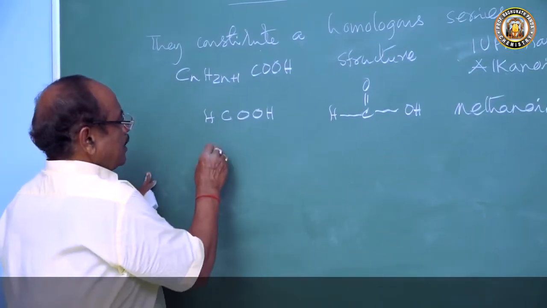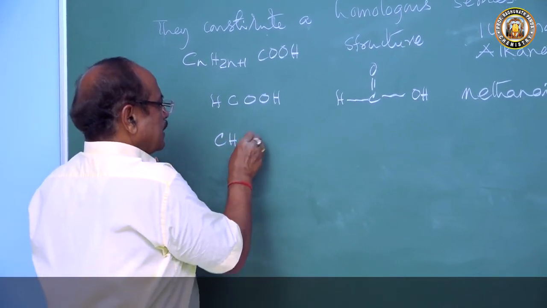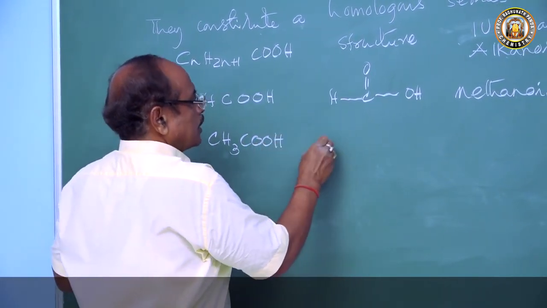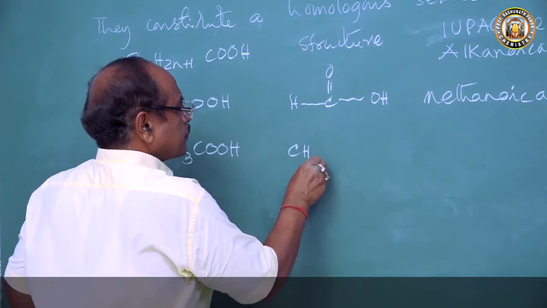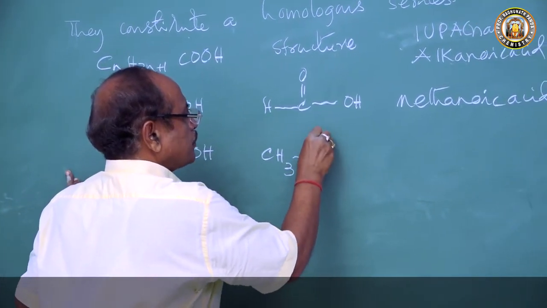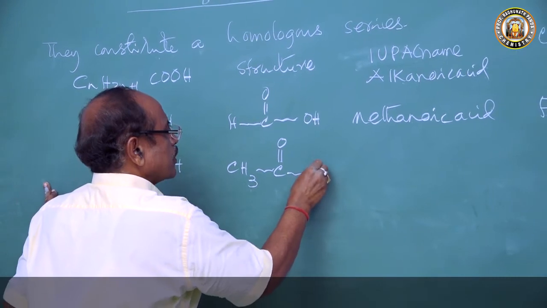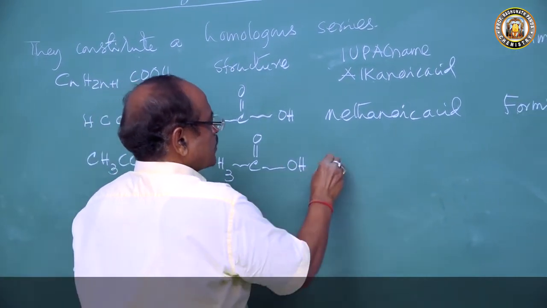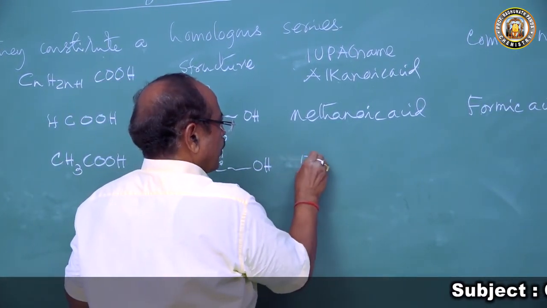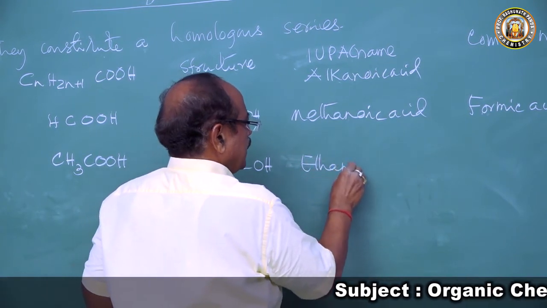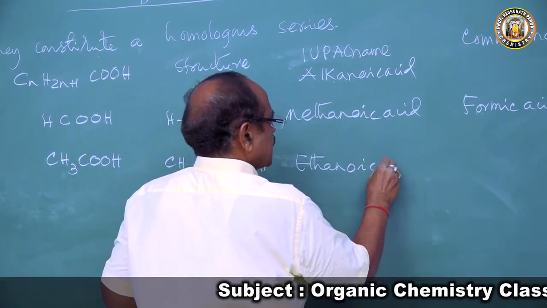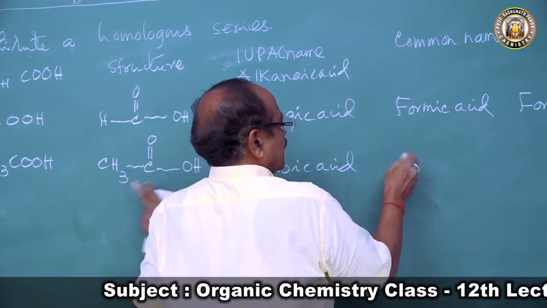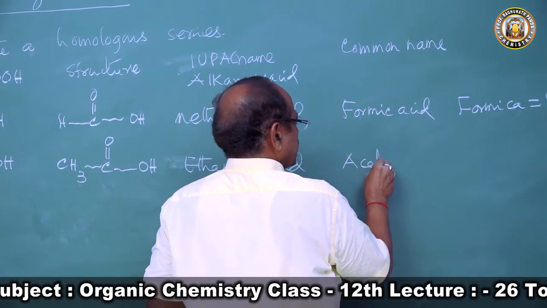Then n equal to 1, it is CH3COOH. Two carbon atoms are there, derivative of ethane, so ethanoic acid, and it is called acetic acid.